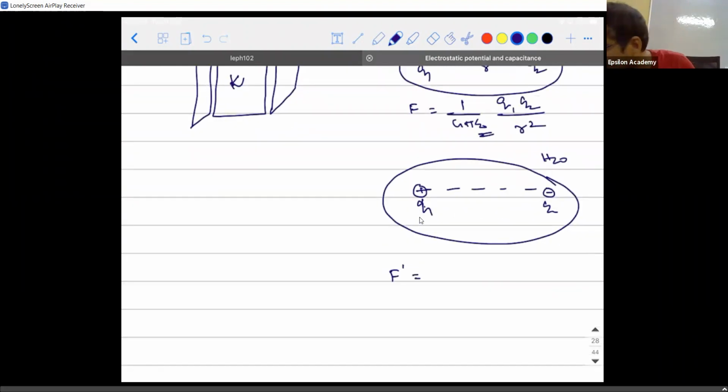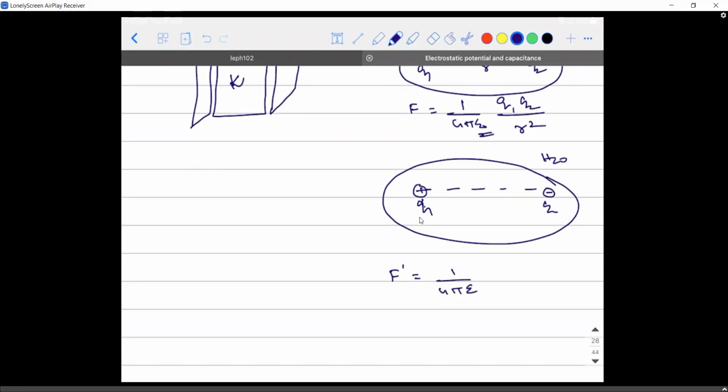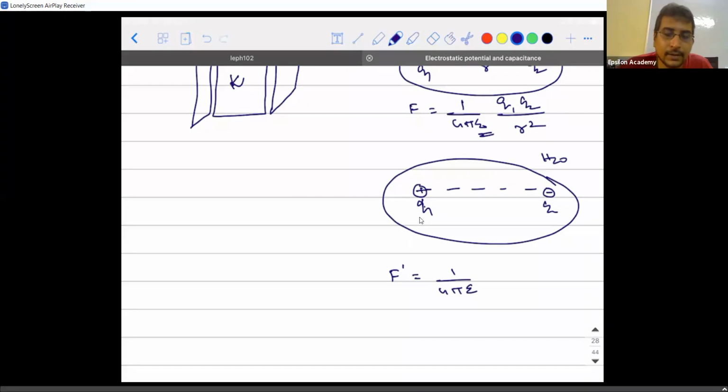What am I supposed to replace in the place of epsilon naught? I should write epsilon, because that will be the permittivity of the water medium in which the charges are present.